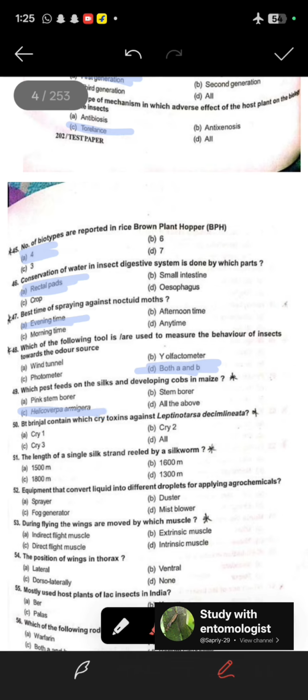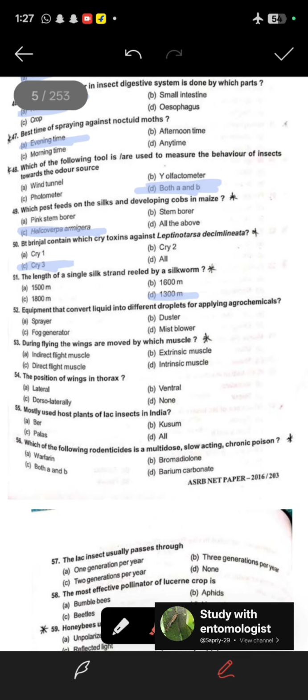The 50th question, the BT brinjal contains which cry toxin against the Leptinotarsa decimlineata? So the option C, that is the cry 3, is the correct option. 51, the length of a single silk strand reeled by a silkworm. So 1300 meter is the correct option. 52, the equipment that converts liquid into different droplets for applying agrochemical. So option sprayer is the correct option. 53, during flying, the wings are moved by which muscle? So it is moved by the intrinsic muscle. 54, the position of wing in thorax.